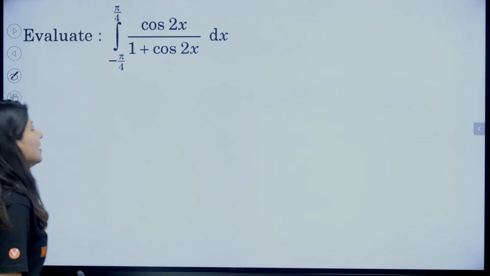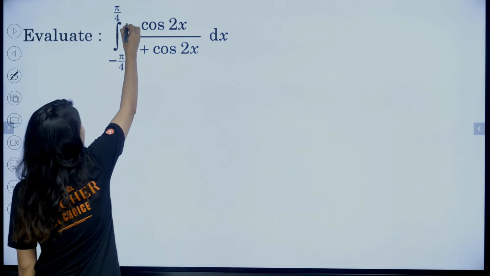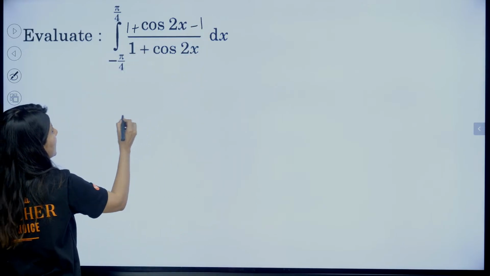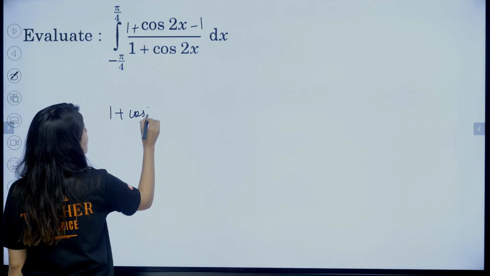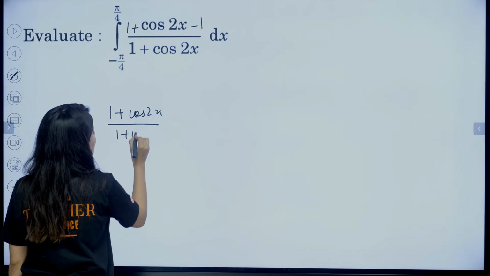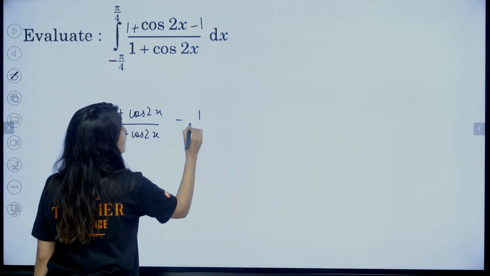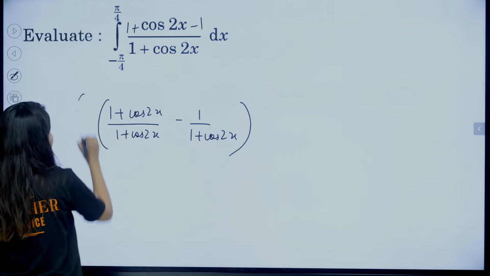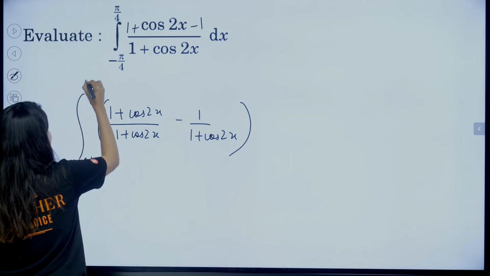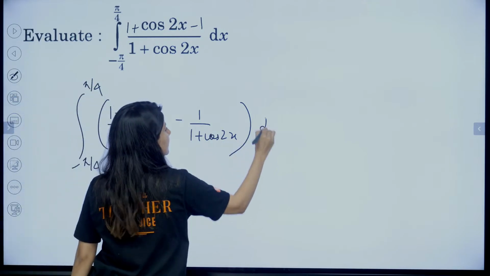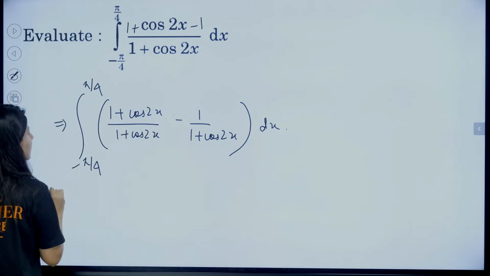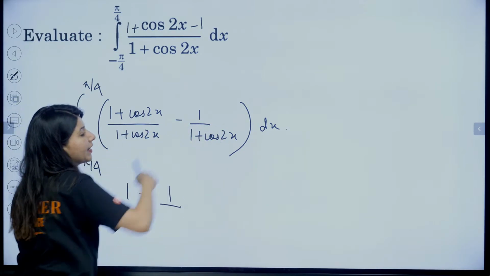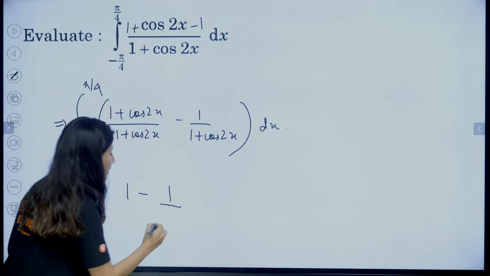It's not working. So what I can do is add 1 and subtract 1. So what will happen? 1 plus cos 2x upon 1 plus cos 2x, minus 1 upon 1 plus cos 2x, with limits minus pi by 4 to pi by 4 dx. So this is 1 minus 1 upon 1 plus cos 2x. Who is going to tell me?